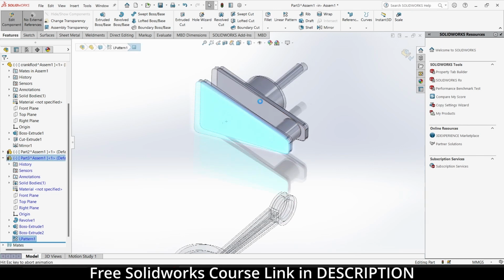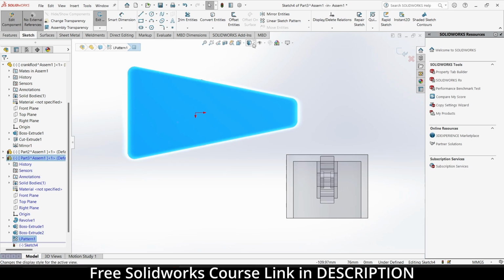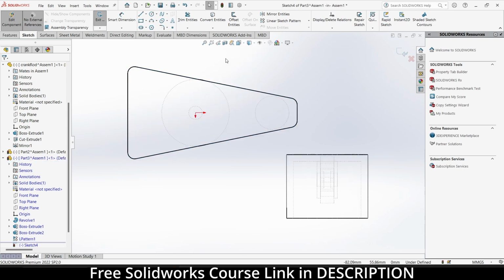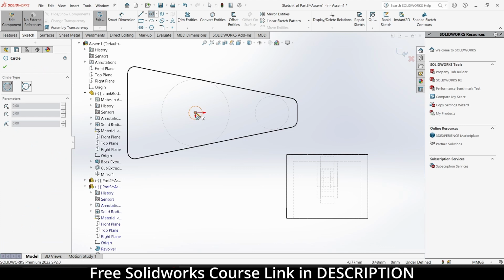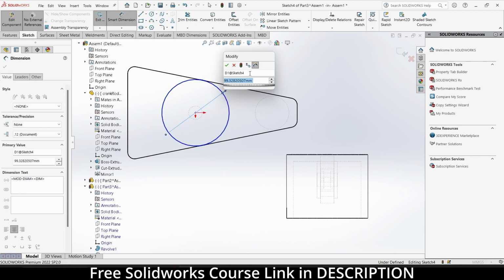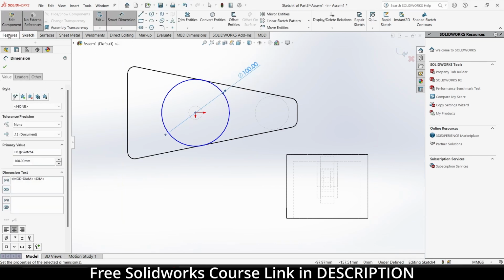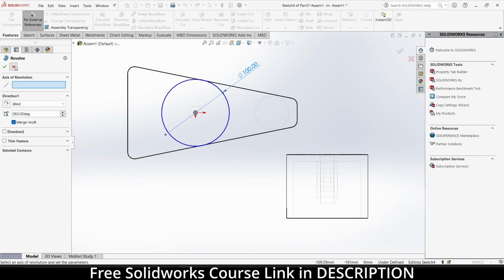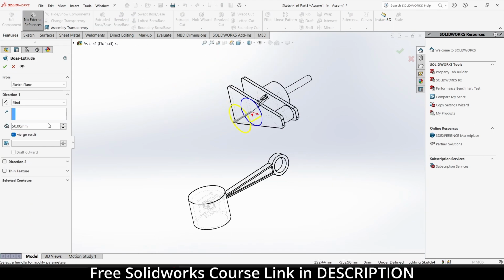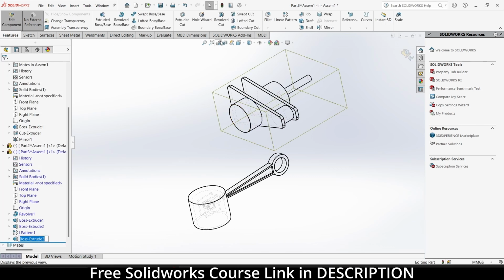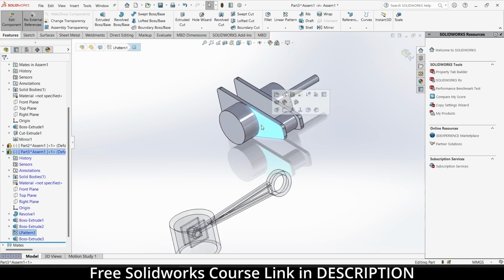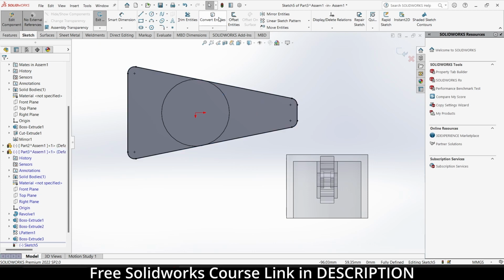Now select this face. Click on sketch. Sketch, convert entities.